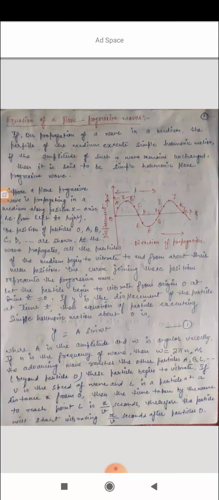In a transverse wave, the distance between two successive crests or troughs is equal to the wavelength, while in a longitudinal wave, the distance between two successive positions of maximum compression or maximum rarefaction is equal to the wavelength, denoted by lambda.